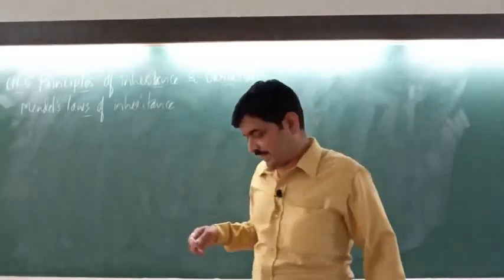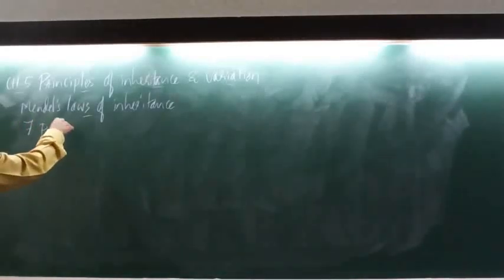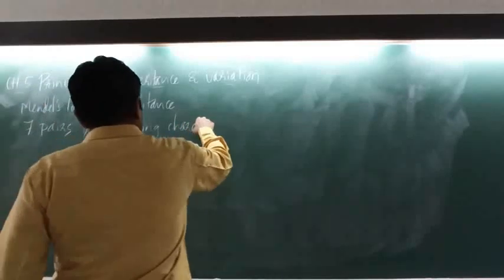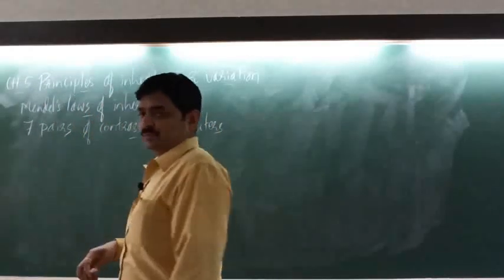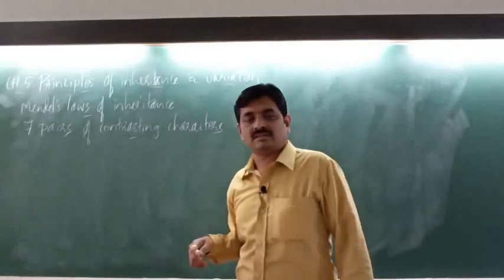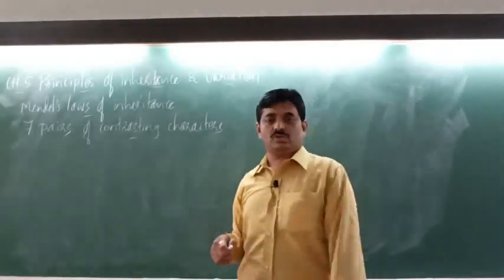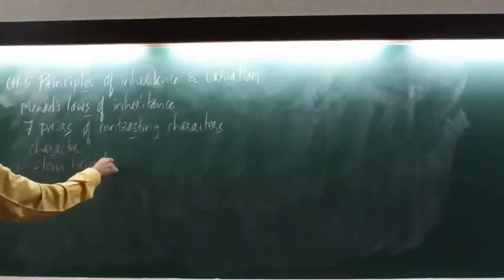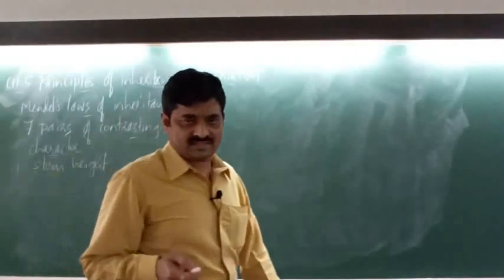Mendel observed 7 pairs of contrasting characters in pea plants, right? So we shall discuss those 7 pairs. So the first character is stem height.